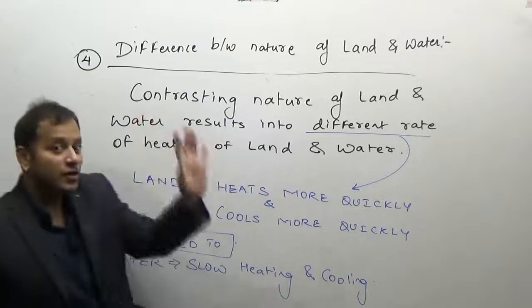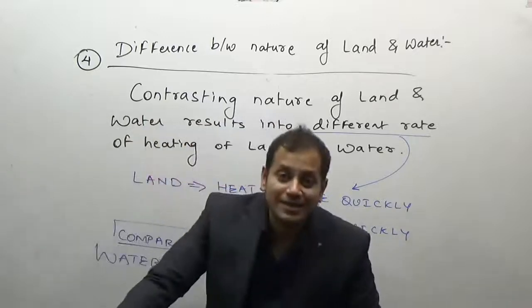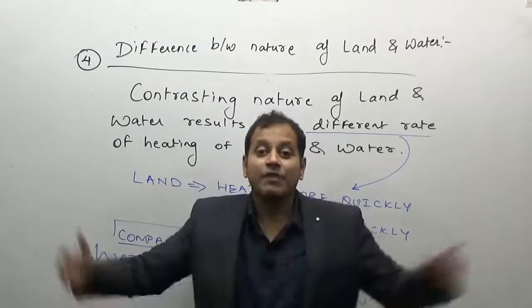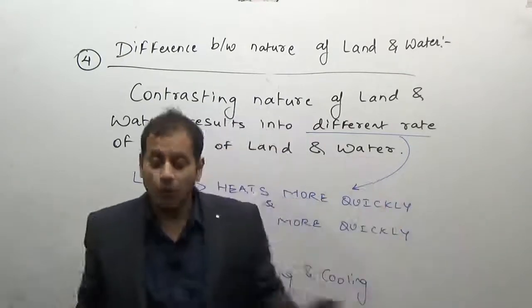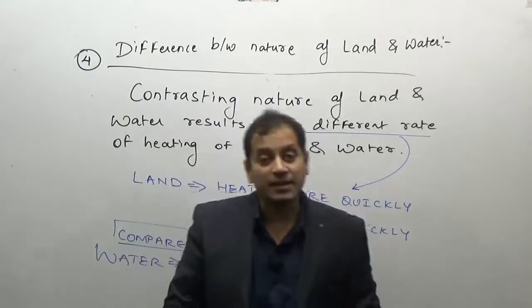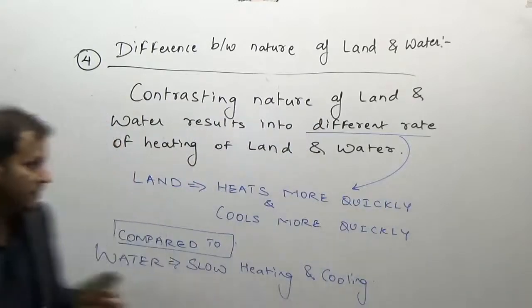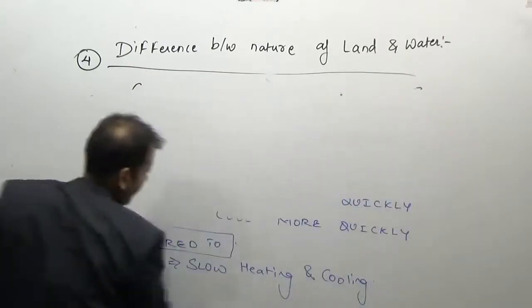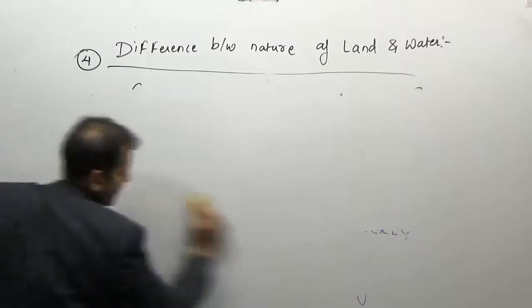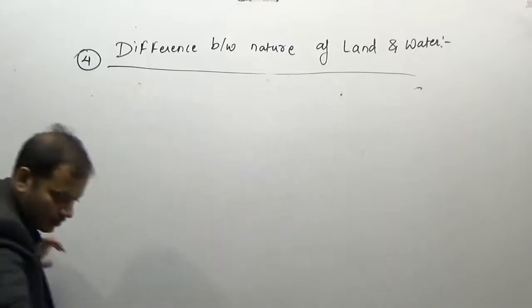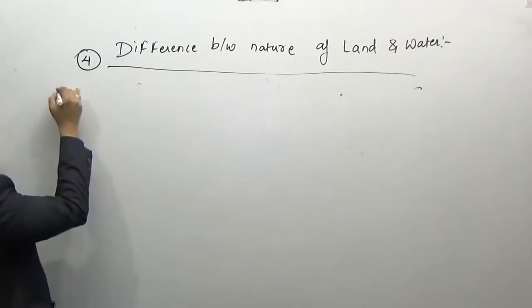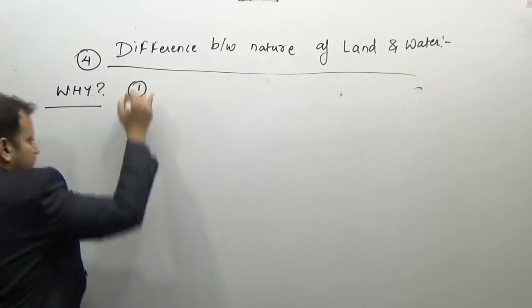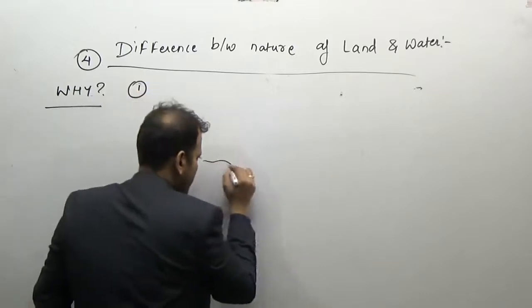Now this is the contrasting nature. Why are we studying it, and why does it happen? Okay, there is a differential rate of heating of land and water, but why? The first reason, as we have done, is why the differential rate of heating.